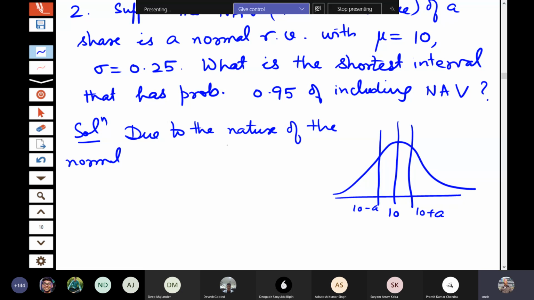Some student is trying to take control of this. I think you have clicked some button. Who is that? There is some icon being shown on my screen that says give control, stop presenting. Please remove this icon from here. Some student is using some control in MS Teams. Please remove this. Who is that?